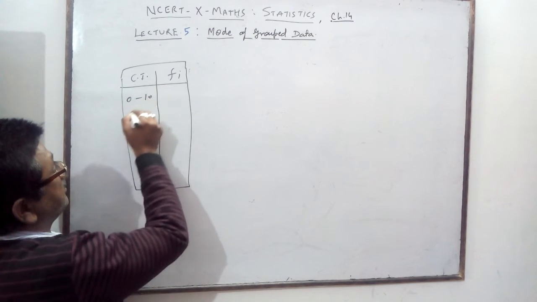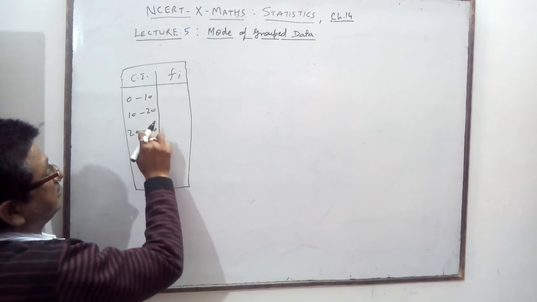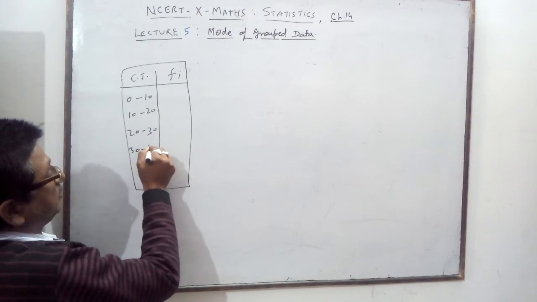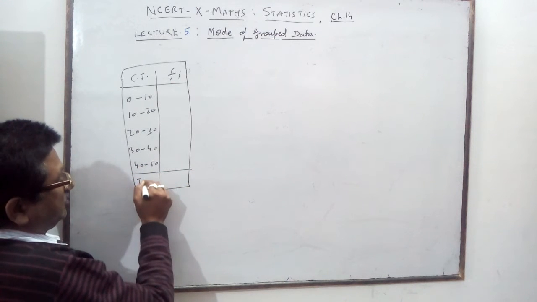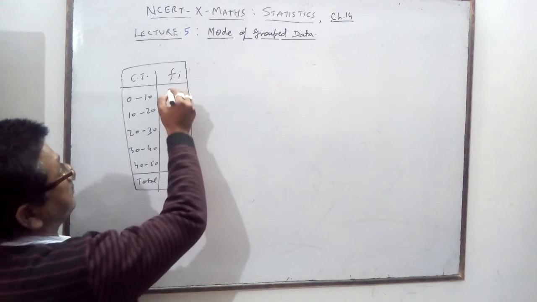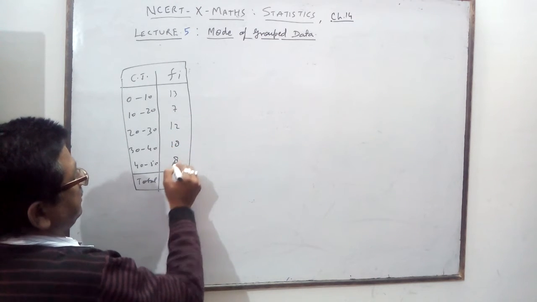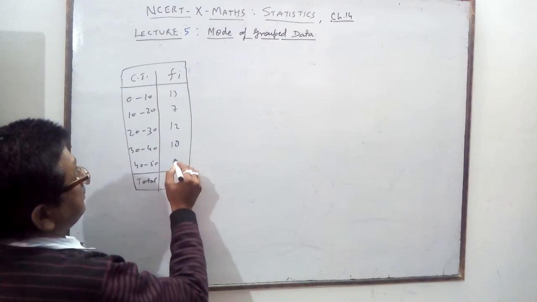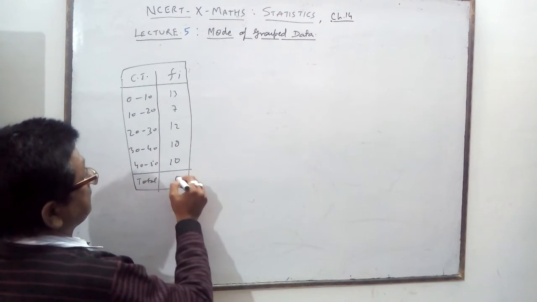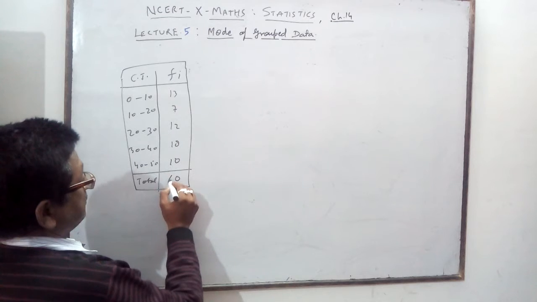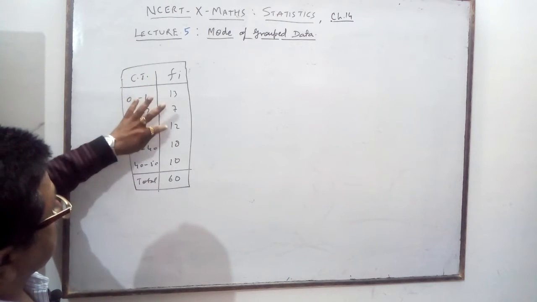The classes are 0 to 10, 10 to 20, 20 to 30, 30 to 40, 40 to 50, and so on. The frequencies are given: 13, 7, 12, 18, 8, 12, 10. Total 60 students are there.